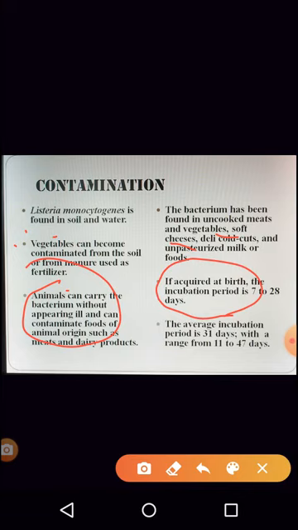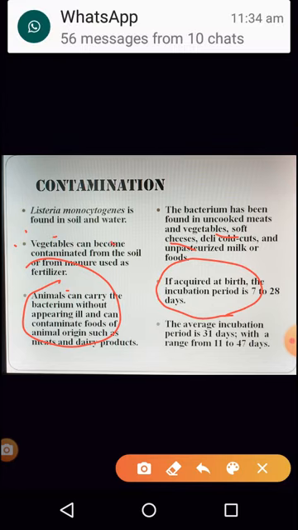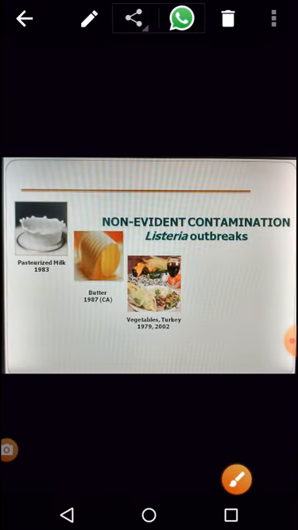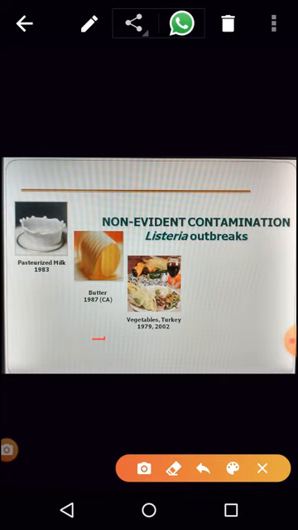Now in totality, the average incubation period of all these organisms, I mean of all the different types of this disease, could be 11 to 47 days. Now, how do we know that the food is spoiled or infected?